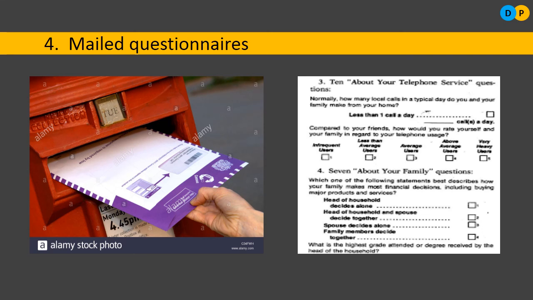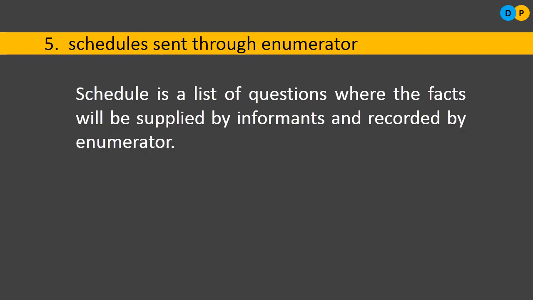There is also some trouble. If the respondents are illiterate and do not know how to read and write, it will be a big headache. They will not be responding to your queries, and in this method many informants may not respond. That's a problem. In the case of non-response, follow-up work is essential. If there is an illiterate person who doesn't know how to read and write, it's just a paper for him. He can't understand any questions, and he cannot even respond. So then again you need to send schedules through an enumerator personally.